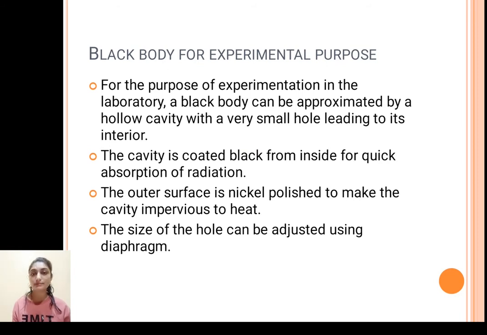Suppose we want to use a black body for experimental purpose. So how can we have a black body? For the purpose of experimentation in the laboratory, a black body can be approximated by a hollow cavity with a very small hole leading to its interior. This cavity is coated with lamp black or platinum black from inside for quick absorption of radiation, and the outer surface of that cavity is polished with nickel to make the cavity impervious to heat. The size of the hole can be adjusted using a diaphragm.